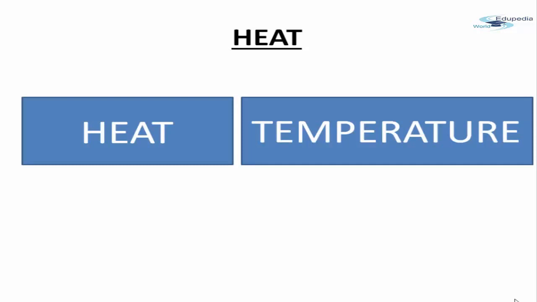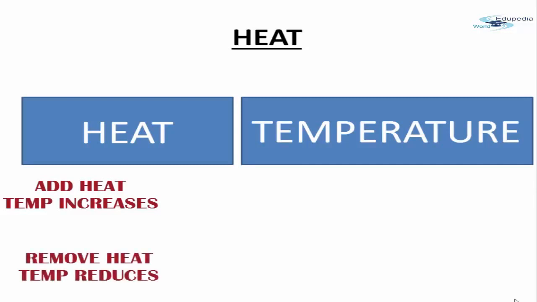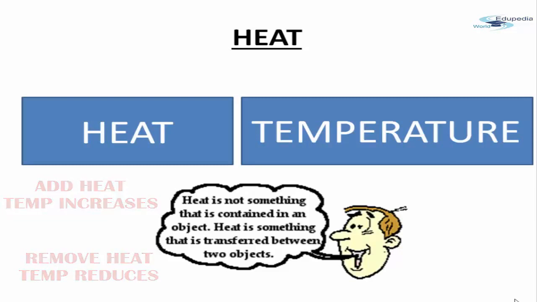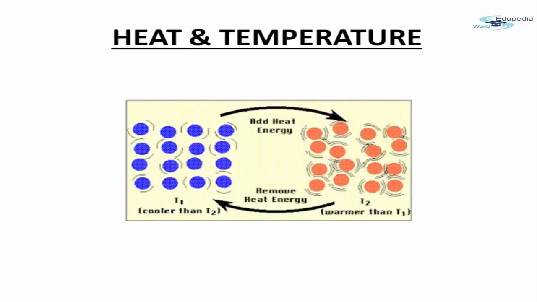It is definitely the heat that increases or decreases the temperature of any object, right? If you heat something, the temperature is going to go up. So when we add heat to an object, the temperature becomes higher. If we remove heat from any object, then the temperature will come down. So higher temperature means that the molecules are moving very, very fast and they are rotating with a lot of energy. So look at this example here.